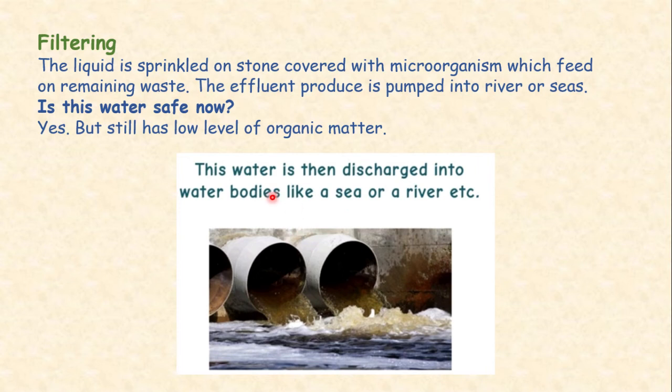Now the sewage water is discharged into the seas or rivers after passing through the water treatment. This is how the water is cleaned. Sewage water is treated and then this water is discharged into the water bodies like seas or rivers.